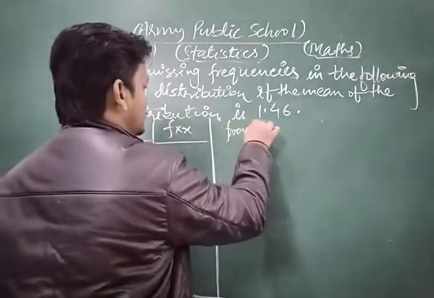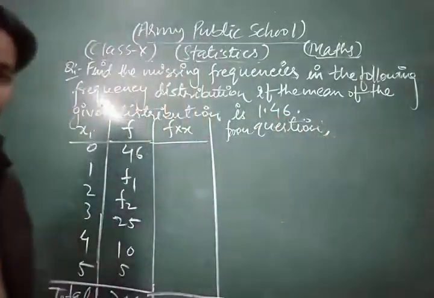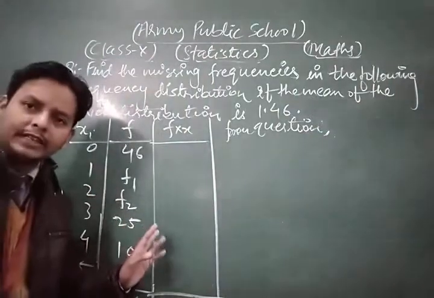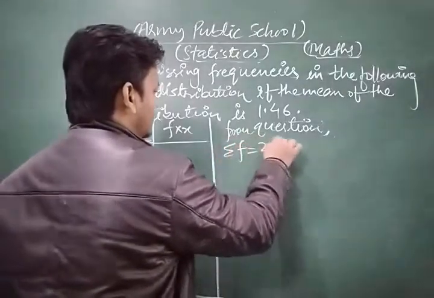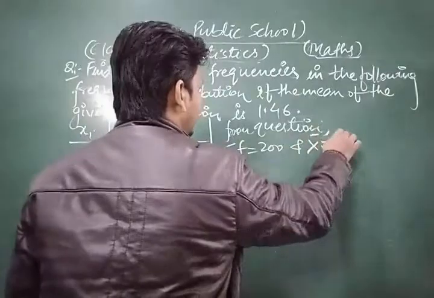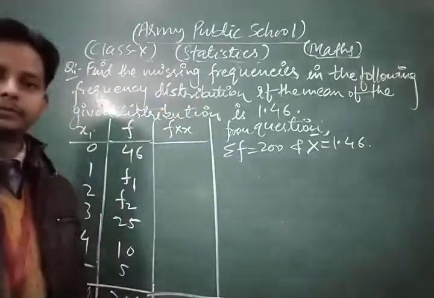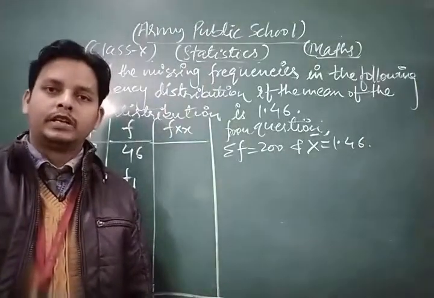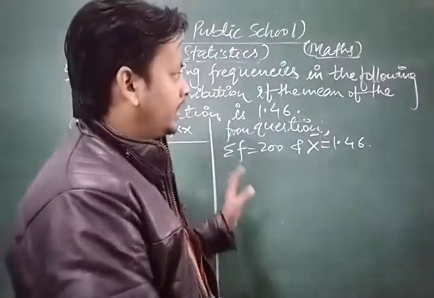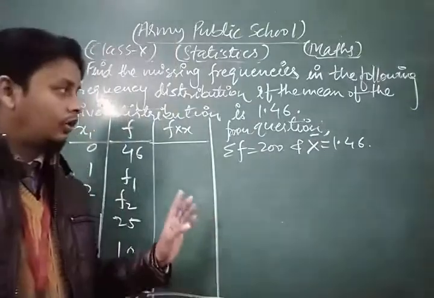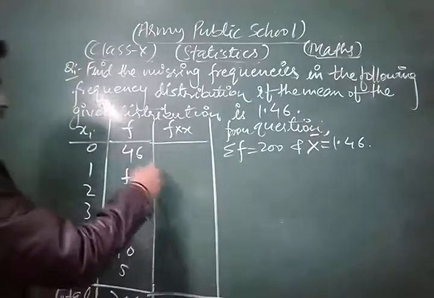From the question, dear students, we find the value of f1 and f2, the missing frequencies. From the question, sigma f is given as 200 and the mean of the given distribution is given as 1.46 respectively. Now first of all, we multiply them.